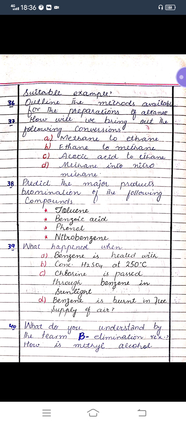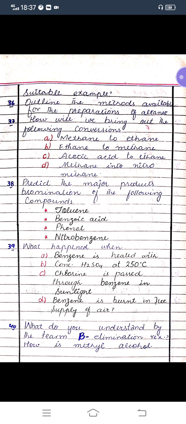Question 39 is what happens when benzene is heated with concentrated sulfuric acid at 250 degrees Celsius; chlorine is passed through benzene in sunlight; benzene is burned in a free supply of air. Question 40 is what do you understand by the term beta elimination reaction?